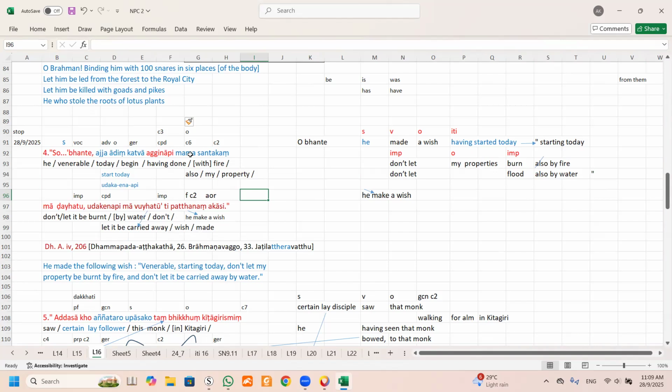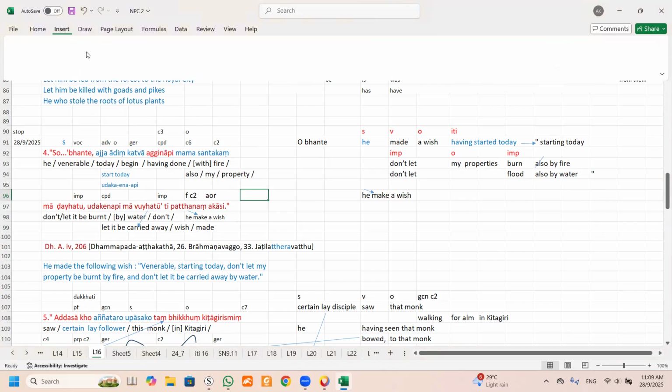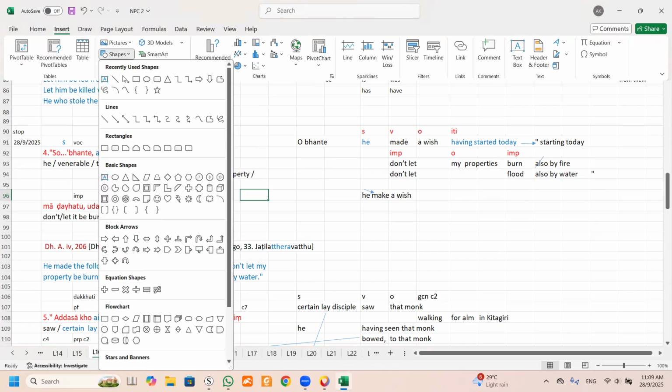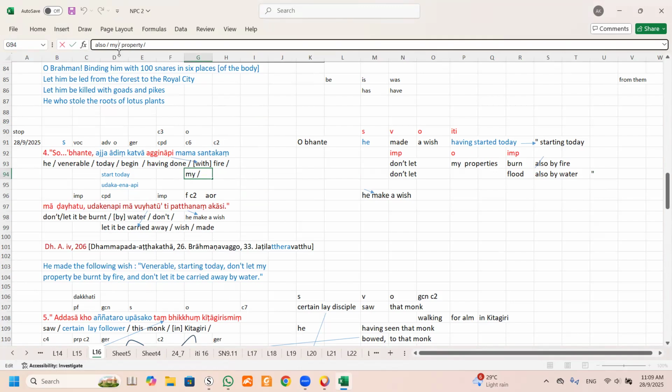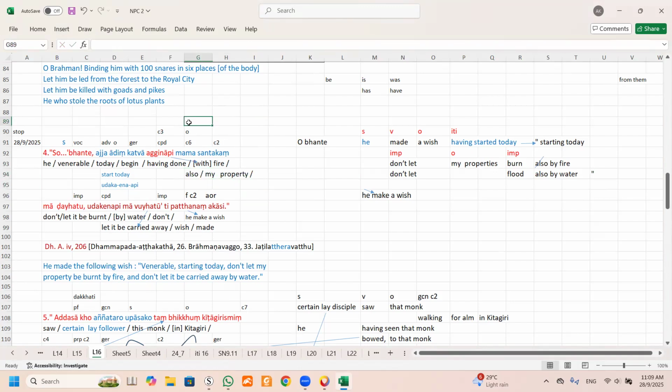Instrumental, that means in this case, with fire or by fire. This is referring to this, with fire or by fire. Okay, this is fire. And then this, Mama Satang, is an object: my property. So this word Mama comes from the word Ahang.